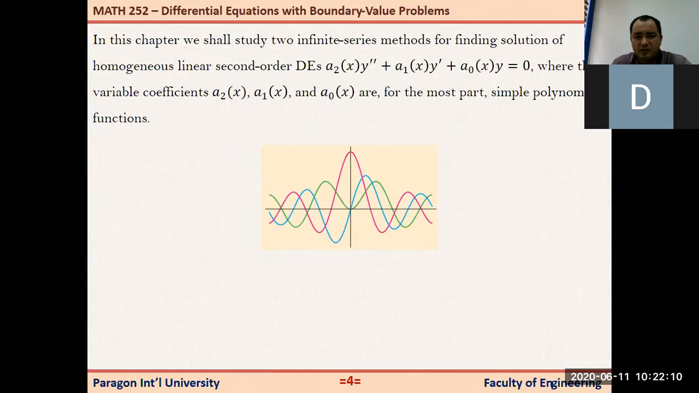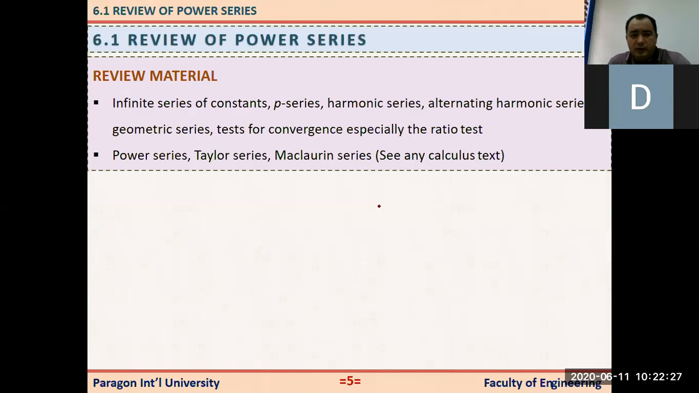You may wonder why we always talk about the second order. It has a lot of application in physics and in science in general, and that's why they spend a lot of time on second order differential equations.